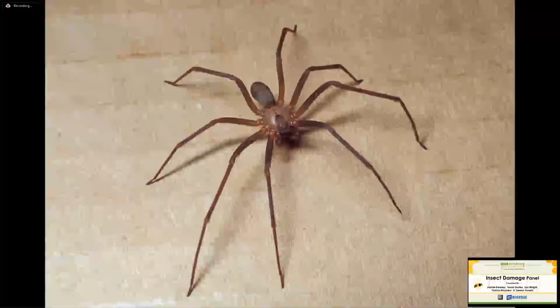The thing that will not bite you in Southern California, at least, is a brown recluse, because we simply don't have them in the state. There have been fewer than 20 actual confirmed reportings of brown recluse in the state of California, and almost all of those have been associated with someone moving a box or something from the Midwest, which is where these spiders are common, and bites do occur.